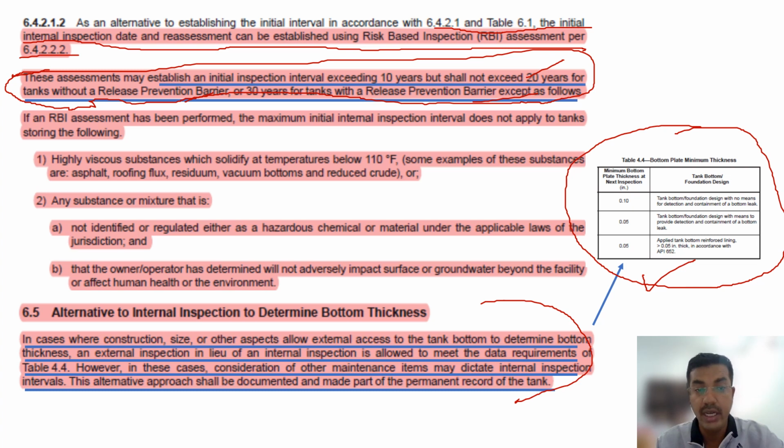This we already read in our last slide. Please check the slide and you will find out what the tank bottom or foundation design level is and what the minimum thickness required will be.